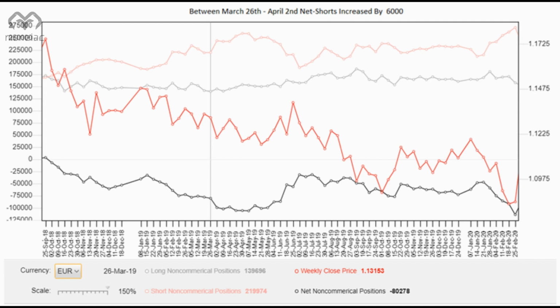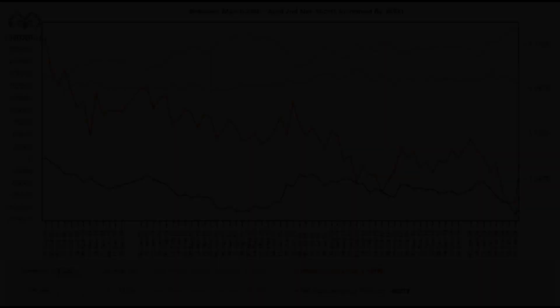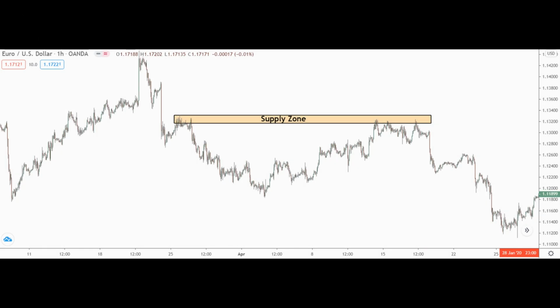These new trades had to get placed somewhere, but where? Well, since the banks can only sell when price is rising, as they need buyers to sell to, they must have been entered when price was rising during the week the zone developed. And given that the only time price really increased was right before the zone formed, that makes the zone the most likely point they entered these new trades. And as we can see, price soon reversed upon its return, confirming the banks entered their trades here. This is the power of using the COT graph. It makes finding strong zones a breeze.